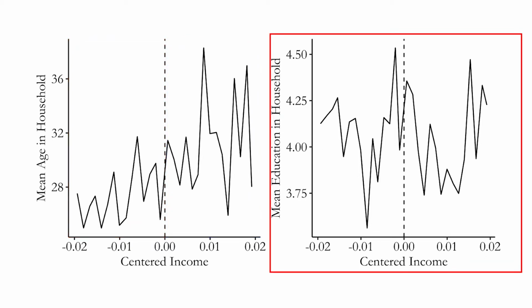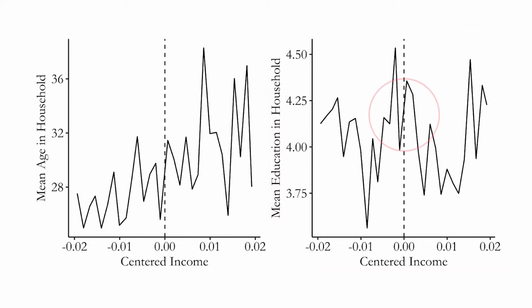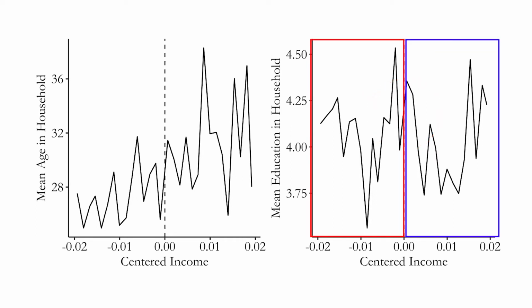Same thing with mean education in the household. Mean education seems to not really be related all that much to income, at least in this particular narrow range. And also there's no real jump at the cutoff either, right? Things look pretty much the same to the left of the cutoff and to the right. And this is exactly what we want to see, right? If we saw a jump there, that would indicate that there is a difference just to one side or the other, and we don't want to get those two things confused.